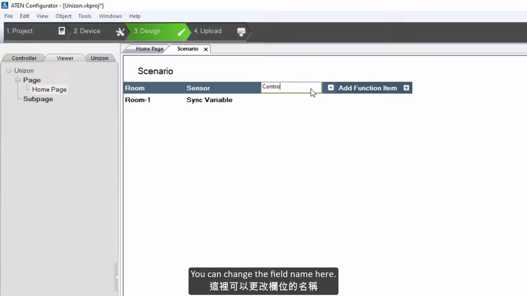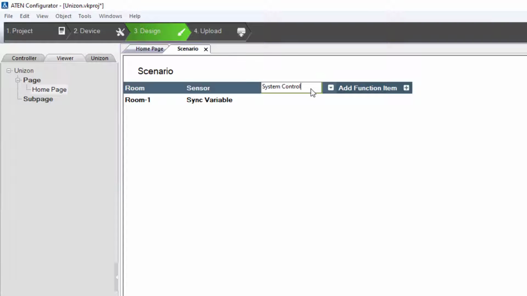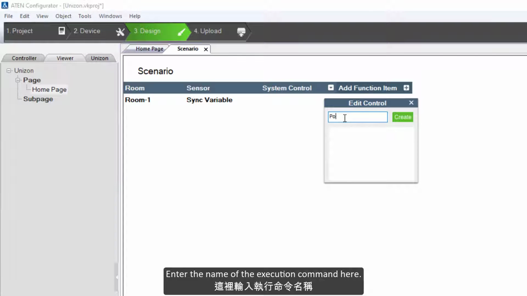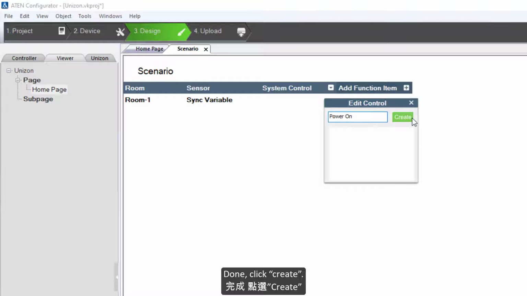You can change the field name here. Click the drop-down menu here. Enter the name of the execution command here. Done, click Create. And then create another one.